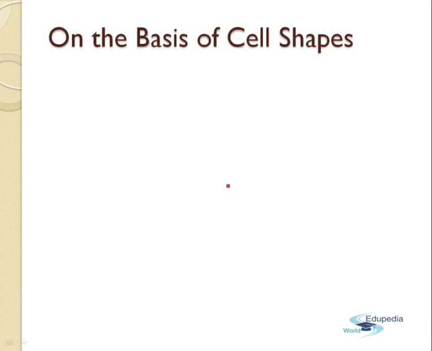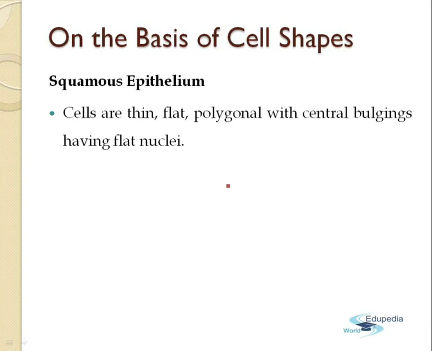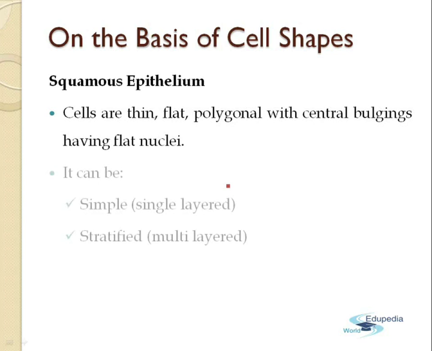Next, we are going to start on the basis of cell shapes. Now this one is a bit complex. The squamous epithelial tissues. Now, the cells which are thin, flat, polygonal in shape with central bulgings, they have flat nuclei, and this type of cells are known as the squamous epithelial tissues.